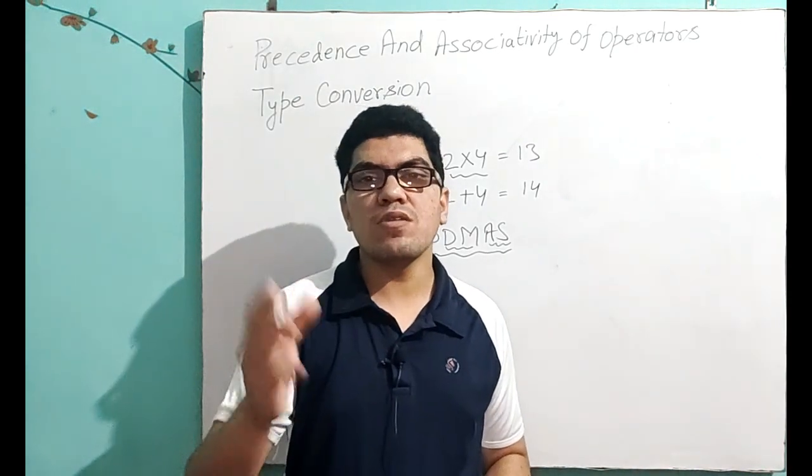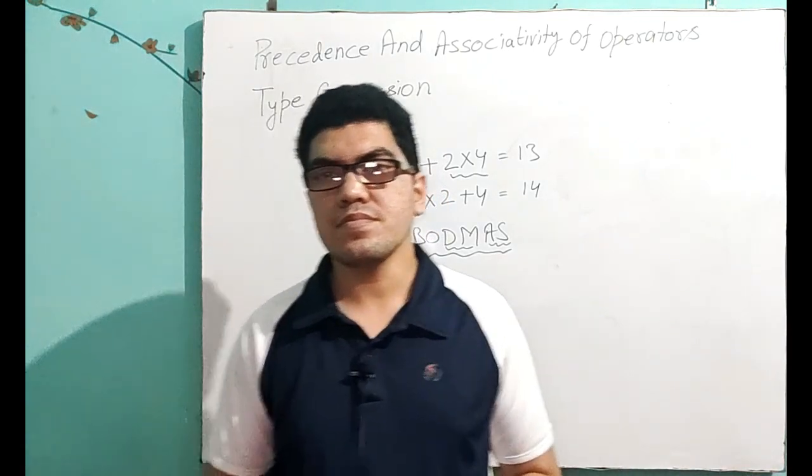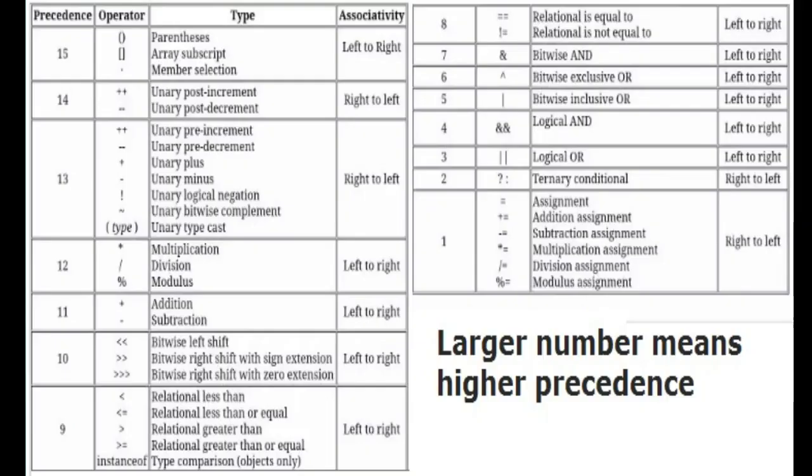Now just have a look at this table. In this table you are seeing the operators which we use in Java. At the top you can see the operators which have the highest precedence.